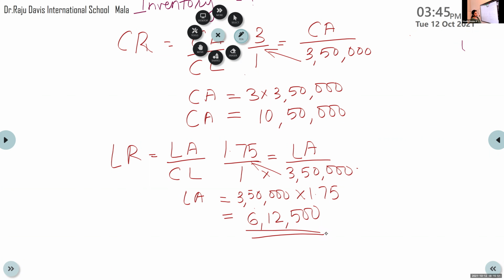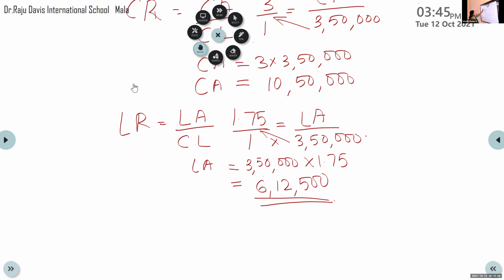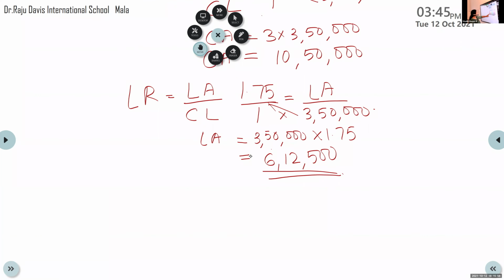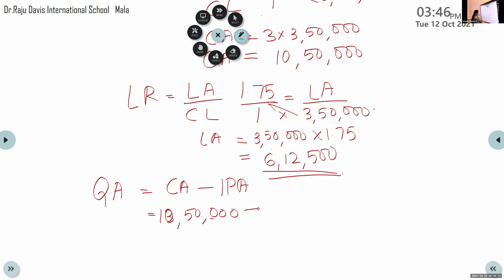Now how to find inventory? Which formula can be used to find inventory? Quick asset is equal to CA minus inventory. CA we got as 10 lakh 50,000, and you have the quick assets, that is 6,12,500.